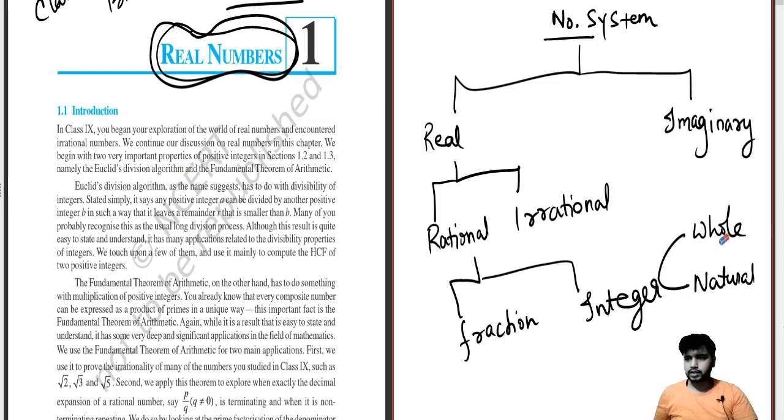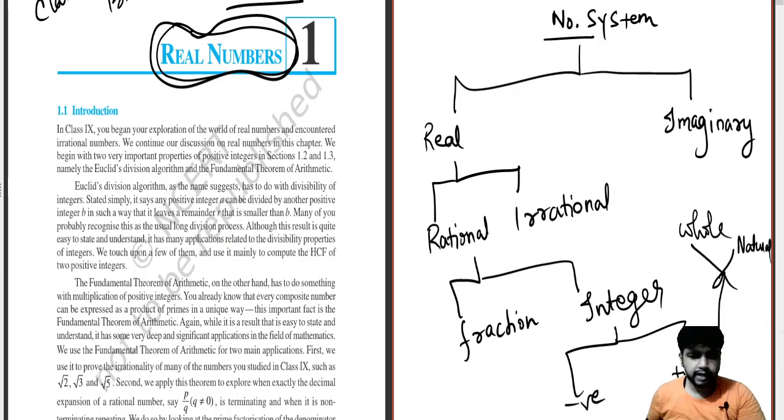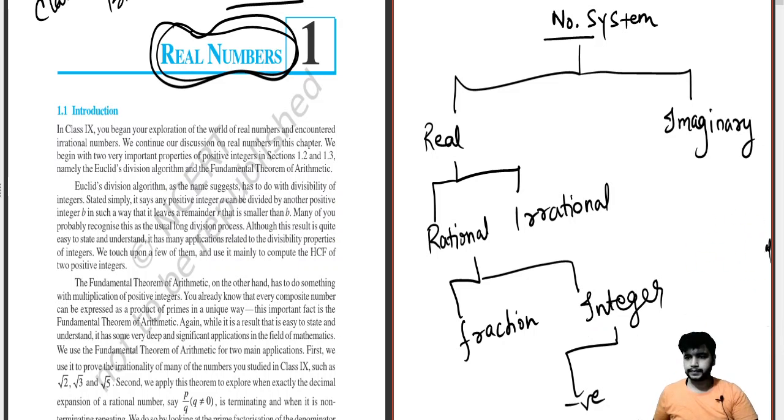Wait a while, this can be written a bit properly. Integer. Okay. Now if you are able to see this, wait a second, which part is not visible? The positive part. Okay, so let me do one thing over here.